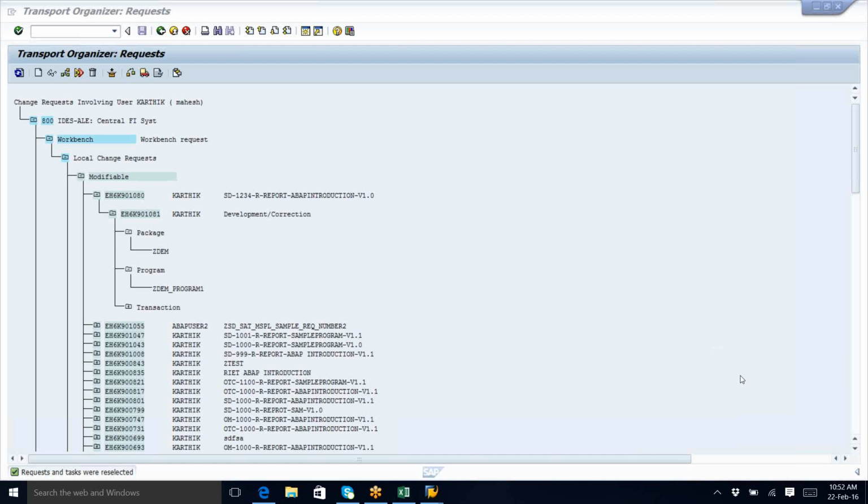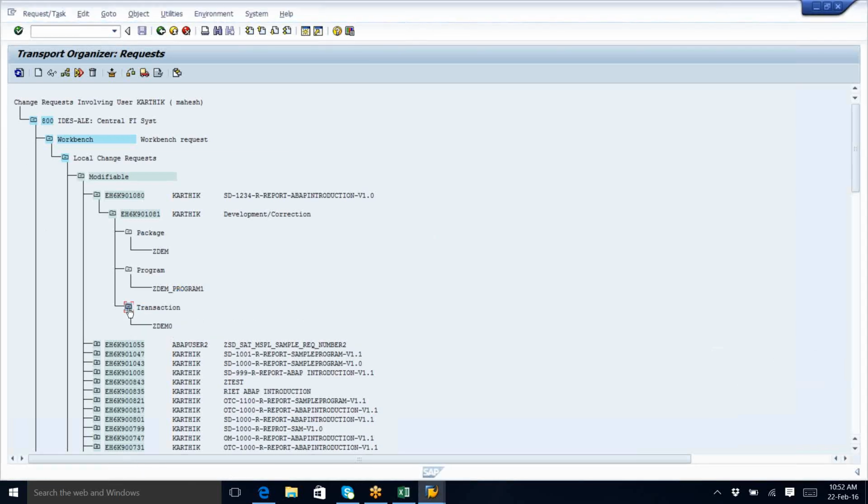Hello. Yeah, Nandita. Can you see? Now when I refresh it, you can see a transaction is already created. Can you see now? Okay. Now ZMO, that is actually created. So there it is. Now first we need to release the package. So how to release the package?